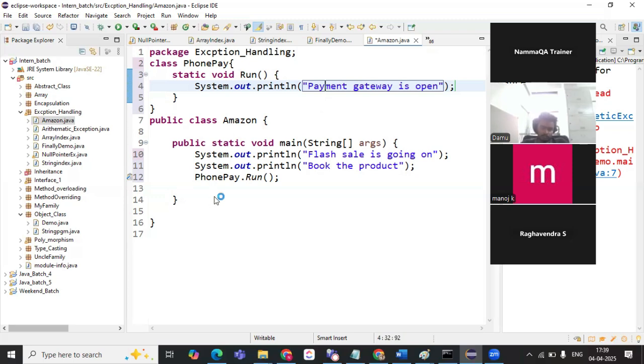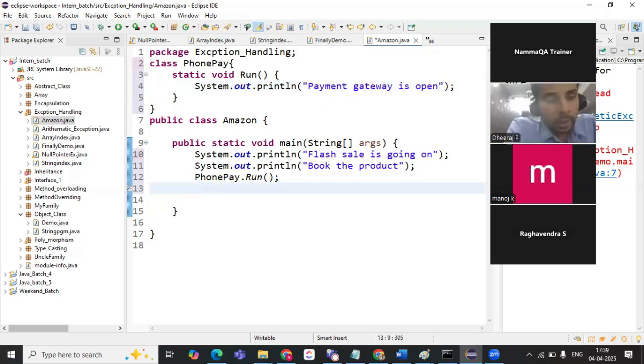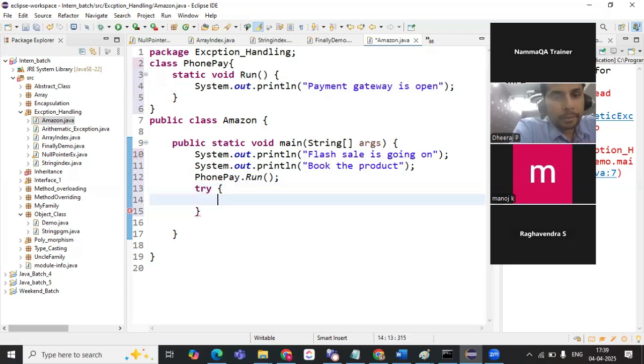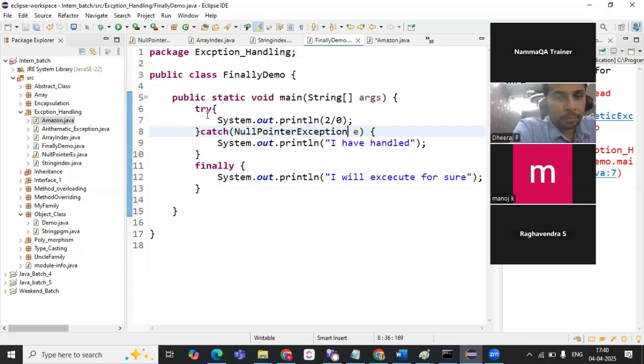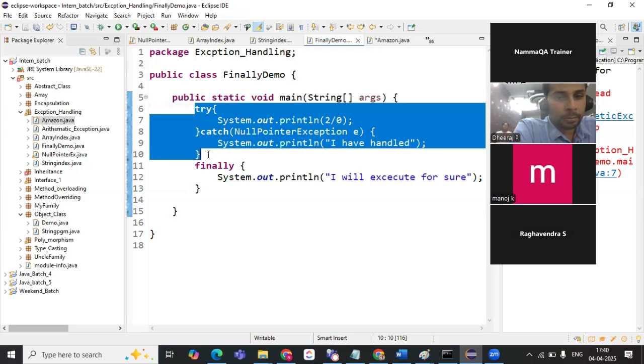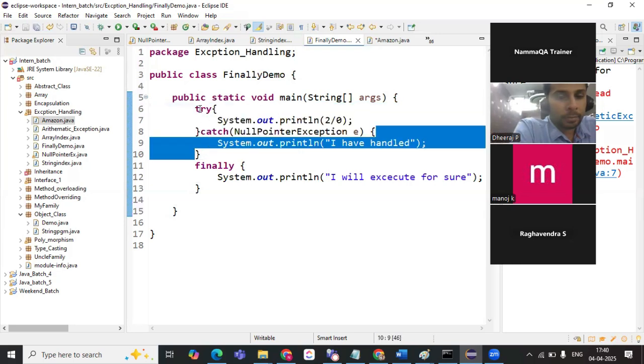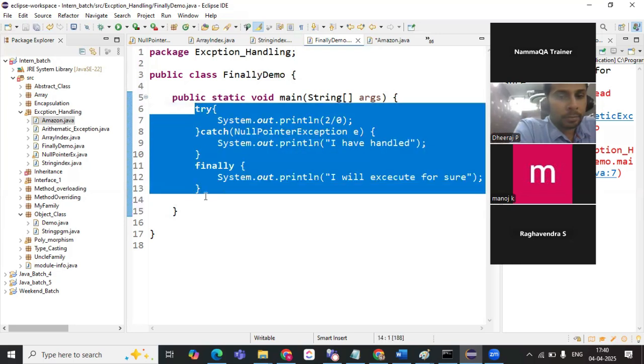How to handle this exception now? Using try catch. So we don't know how the exception will occur. I don't know, but what I do, I will be creating the... okay, what I do, I'll just copy this.